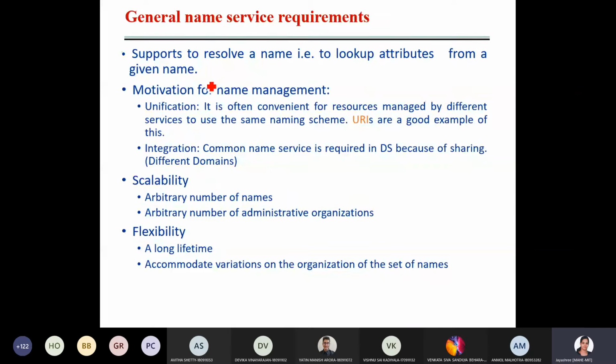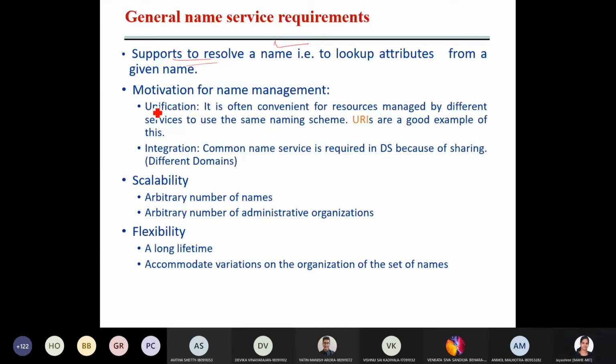See, some of the requirements to have a proper name service: it supports resolving a name, that is, looking up attributes from a given name. So it should support resolving any name. If it is given a name to resolve, it should resolve it. It should look up its attributes from a given name, and it has to be mapped to the proper content. So that is one requirement to have a name service.